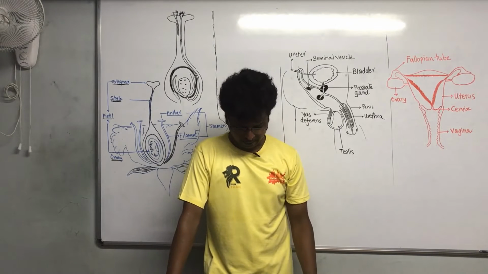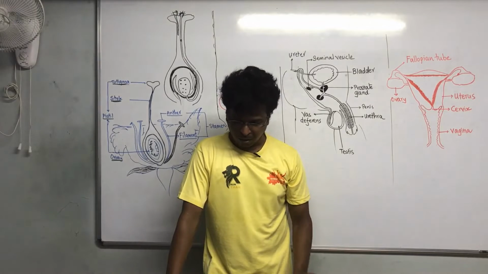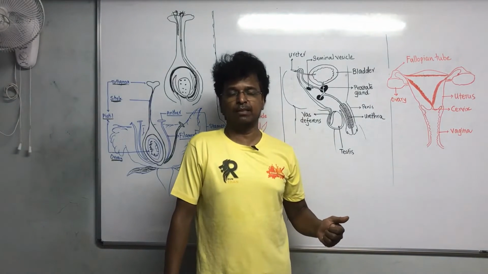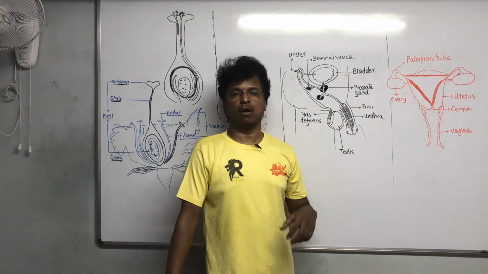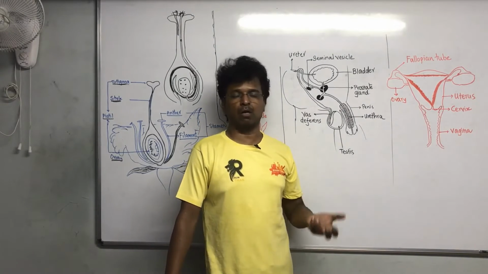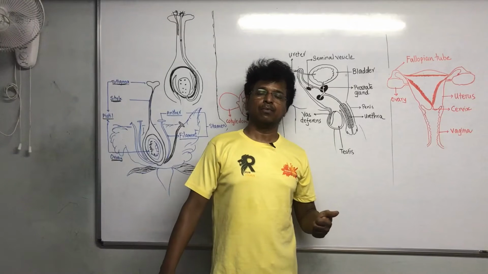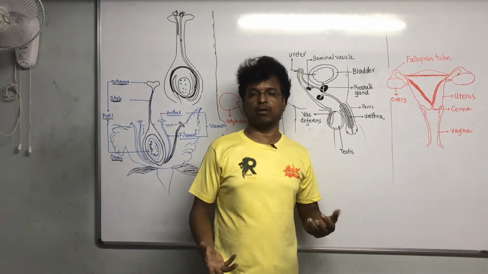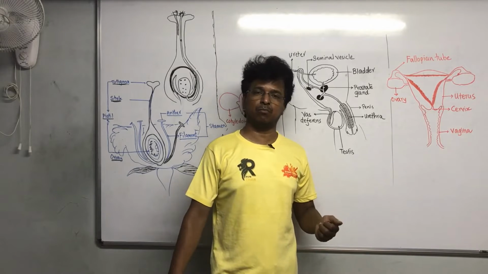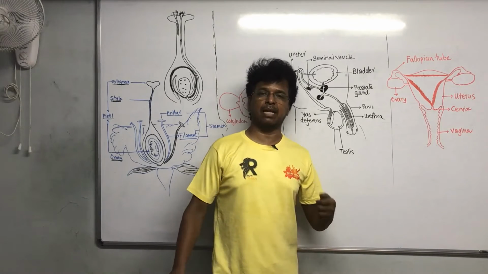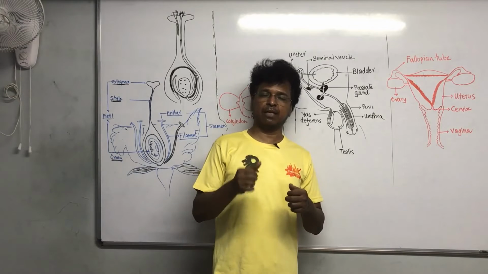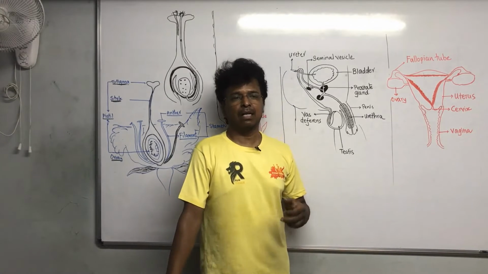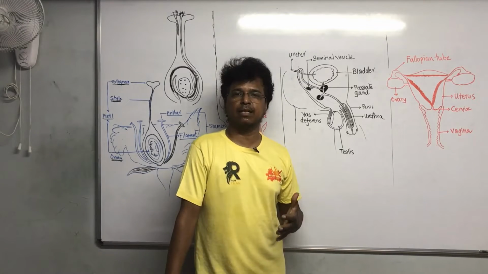Only thing is, why do these changes take place in the body of a boy or a girl? As they grow, the body parts change. Hair grows, and different types of hair grow in different parts of the body. The armpits and the genitals have thick hair, whereas the beard will not be that thick. All these bodily changes are there.